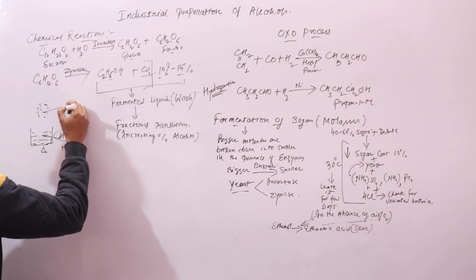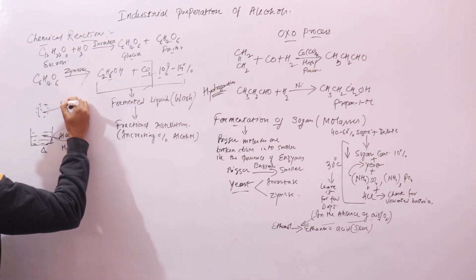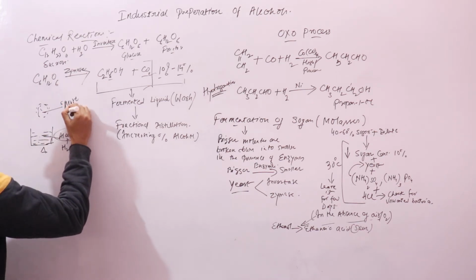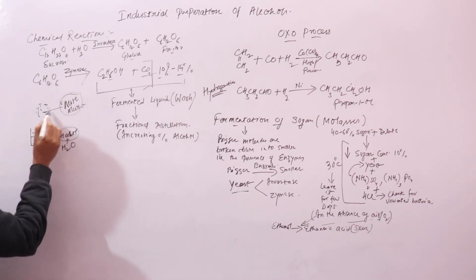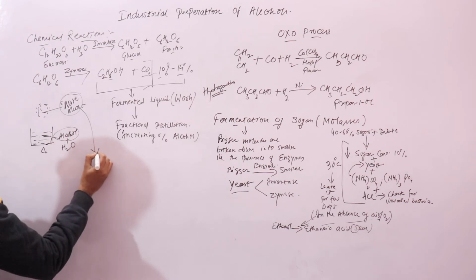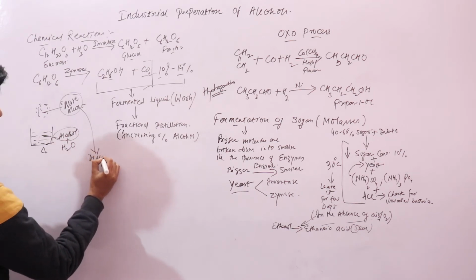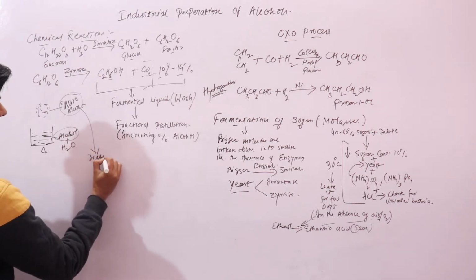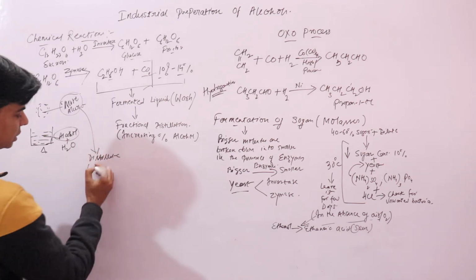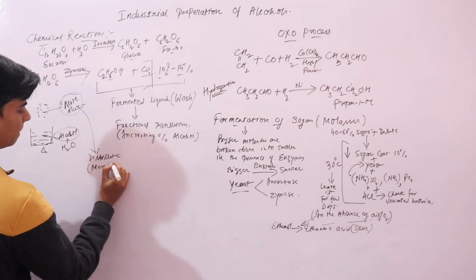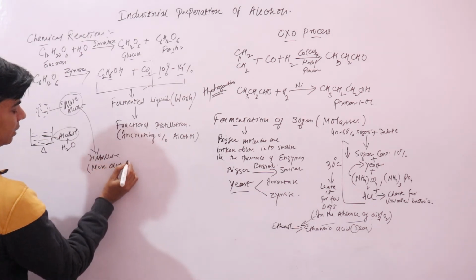And here you have a higher percentage of alcohol. So when you distillate these vapors and you collect the distillate here, this distillate is liquid now, and this contains more alcohol.